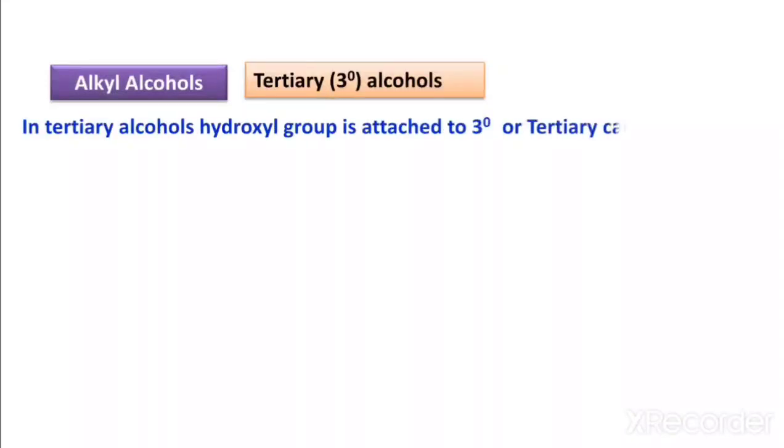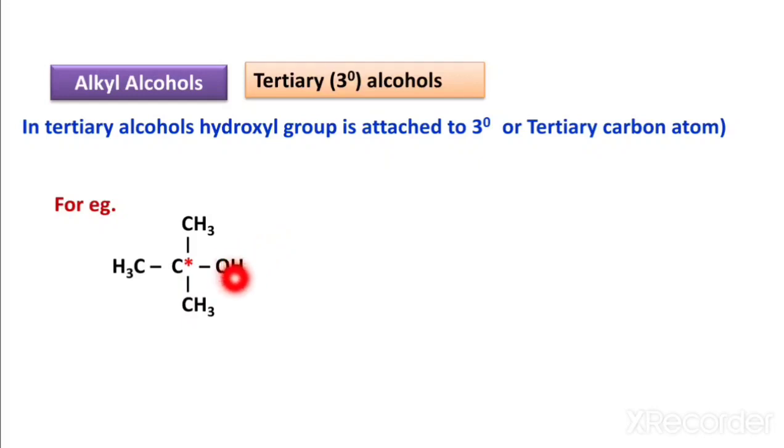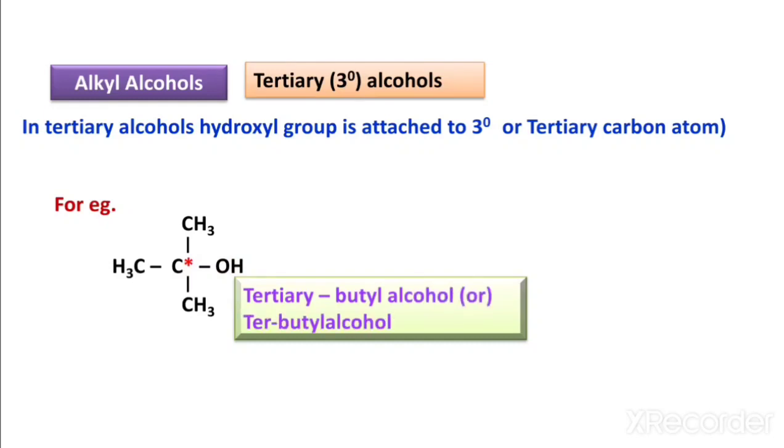Next, tertiary alcohols. In tertiary alcohols, the hydroxyl group is attached to the tertiary carbon atom. Here is the example. This hydroxyl group is attached to the tertiary carbon atom, the star here. The name of this compound is tertiary butyl alcohol, and the star is a tertiary carbon atom. Then such an alcohol is a tertiary alcohol.